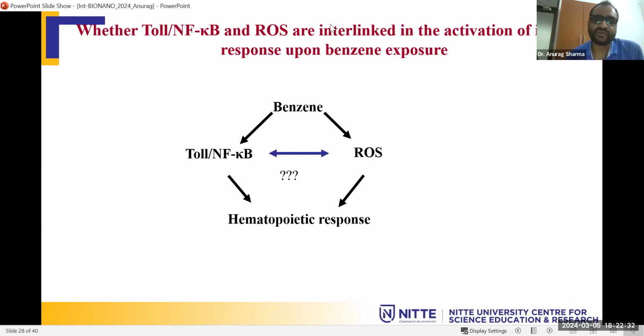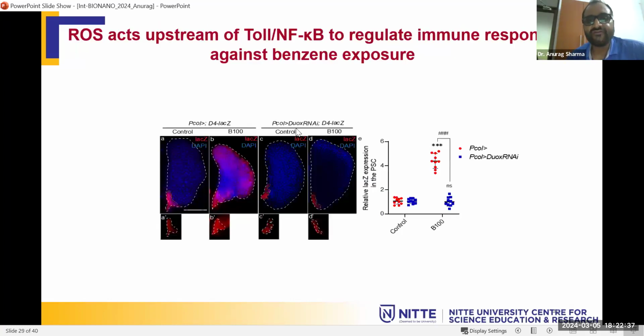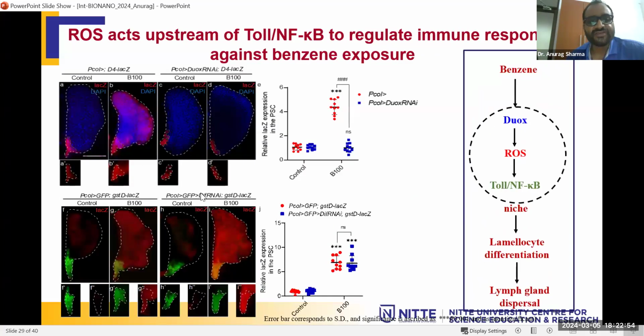Or they are different pathways. So we did one experiment where we just quenched the ROS and we checked the expression of the Toll pathway, and we found there is no activation of the Toll pathway. And vice versa, we downregulated the Toll pathway, and then we checked the expression of the ROS here. In this case, we did not get any rescue in the ROS production.